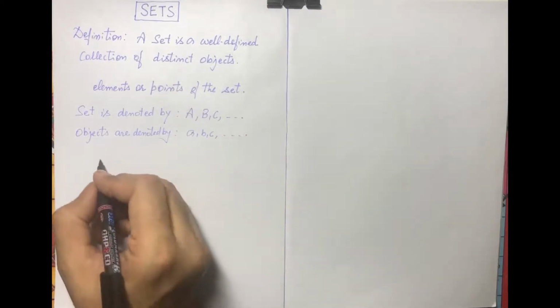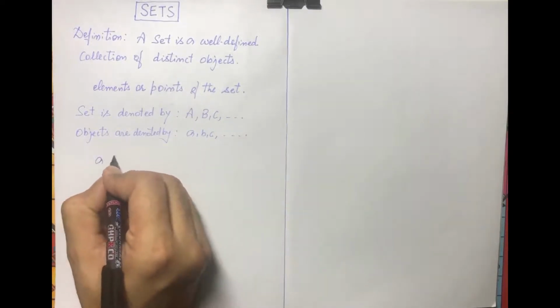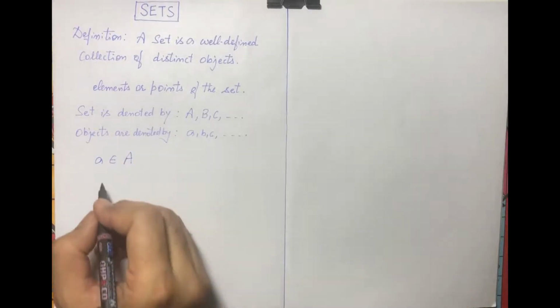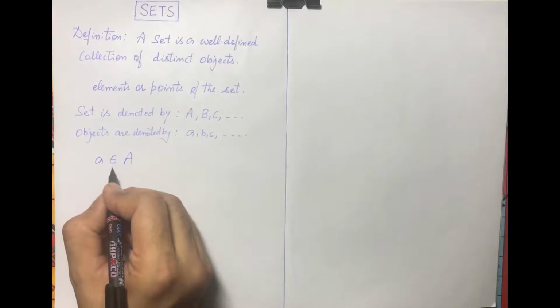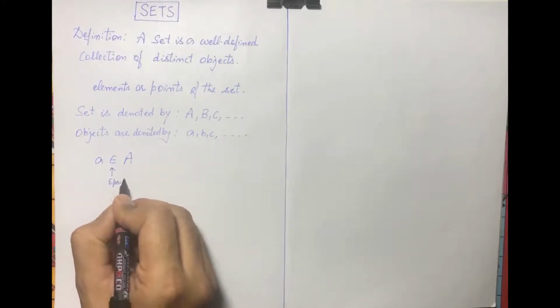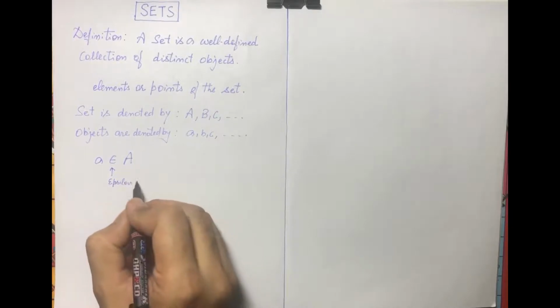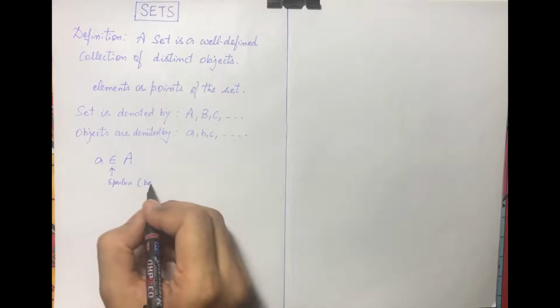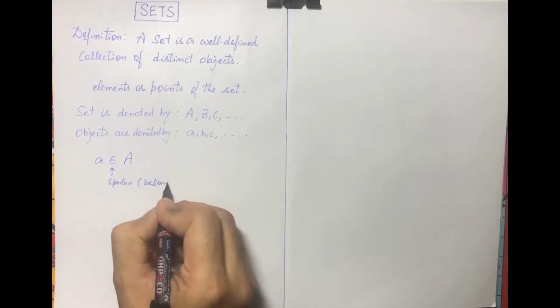And how can we express that? We write a belongs to capital A. Here you will notice this is the Greek letter epsilon, and when we encounter this symbol we read it as belongs to.